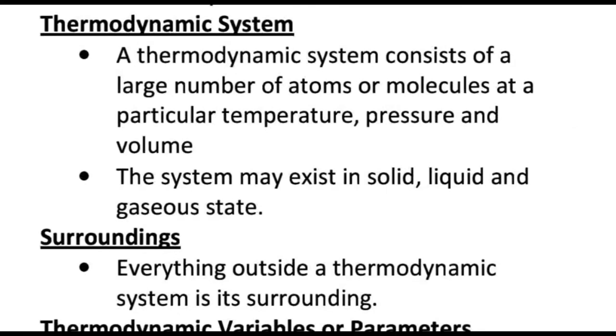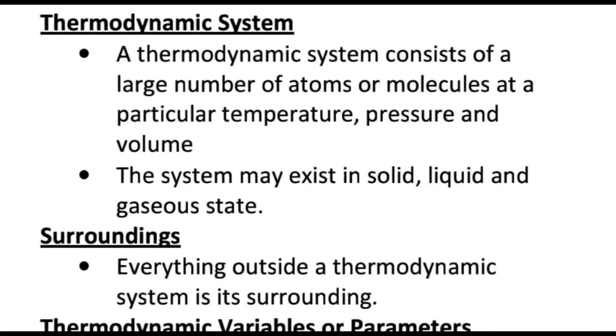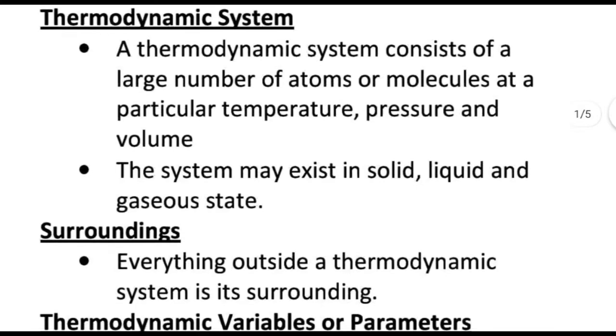A thermodynamic system consists of a large number of atoms or molecules at a particular temperature, pressure, and volume. So a thermodynamic system is characterized by values of pressure, volume, and temperature. And the system can be in solid, liquid, or gaseous state.